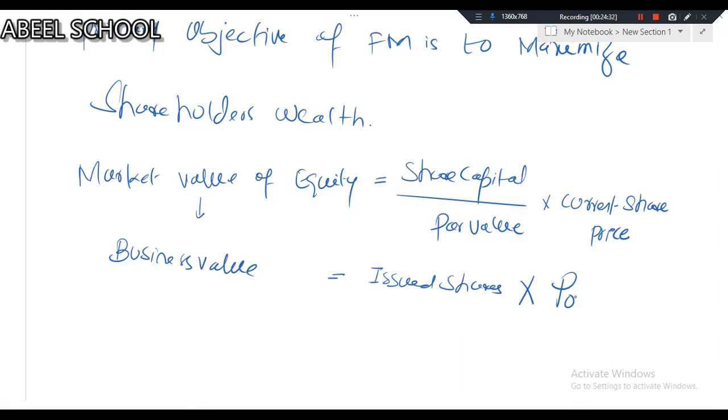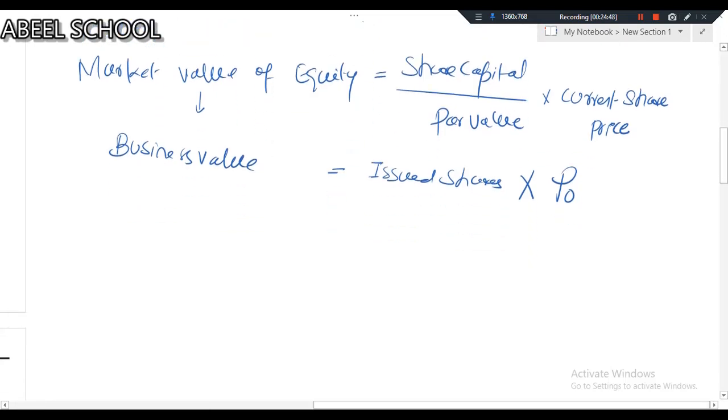Let me give you a proof. All these things which I'm going to tell you right now, we will study in detail. Right now, I just want to prove one thing, that P0 is a generic symbol in financial management which is used for every instrument which has a market value.